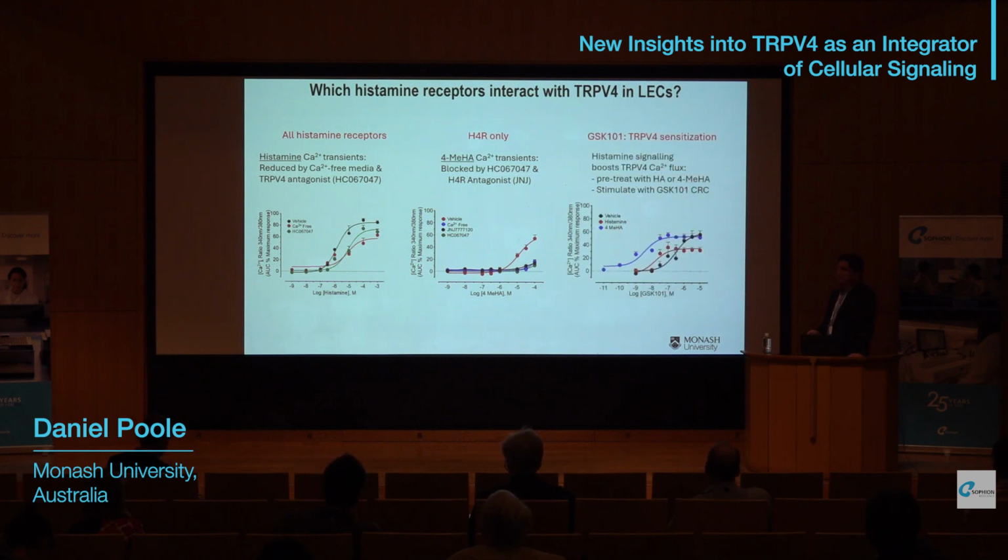We also looked at the sensitization of TRPV4 signaling. These studies involve pre-stimulation of the cells with a histamine receptor agonist, followed by a concentration response curve to GSK101. The response to GSK101 by itself is shown in black. In cells pre-treated with histamine, there's a leftward shift. And in the case of cells pre-treated with the histamine 4 receptor agonist, you can see there's probably a 100-fold leftward shift, so quite a remarkable sensitization of the TRPV4 channel.